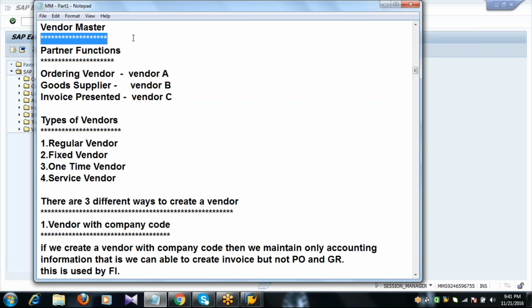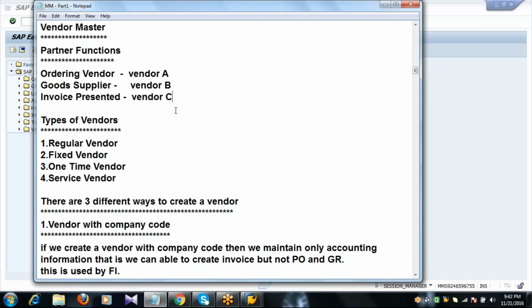So what type of information do we maintain? Vendor name and address, bank and accounting information, business terms of payment, purchasing information, partner functions, etc. So what do these partner functions mean? For example, I have three suppliers, vendor A, B and C.